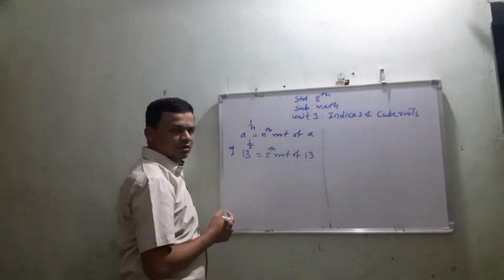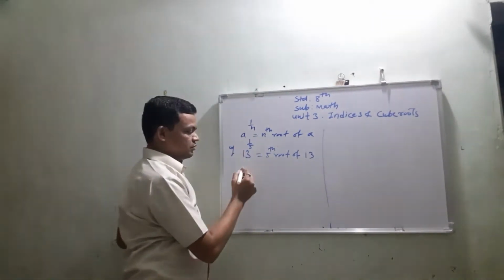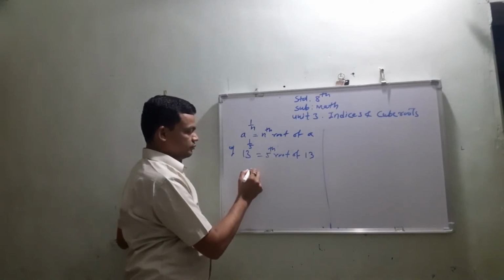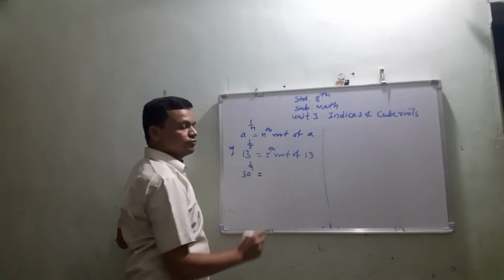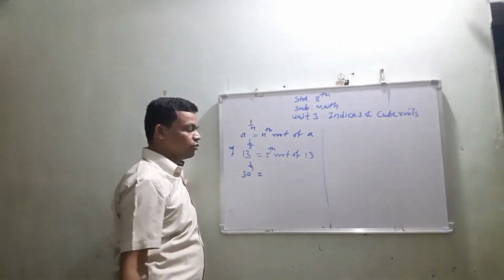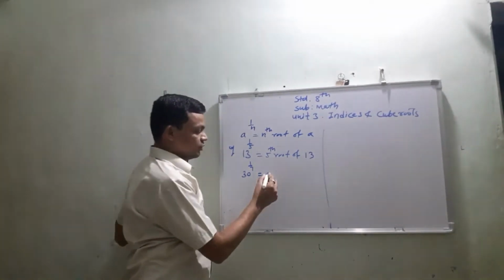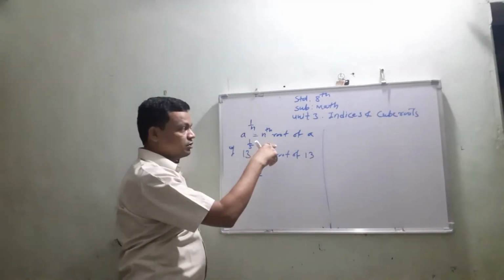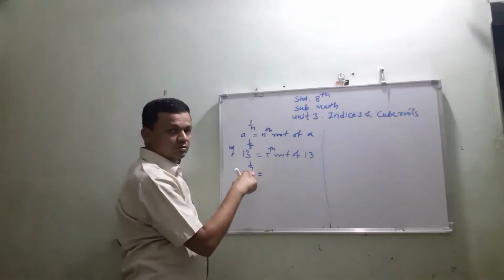Similarly, we have seen different examples. What is the meaning of this number? In this example, the value of n is 7.